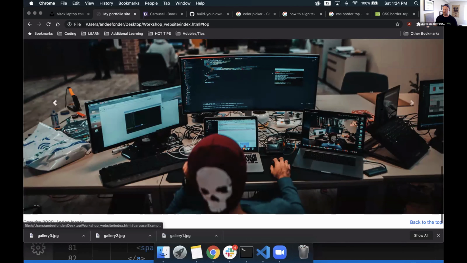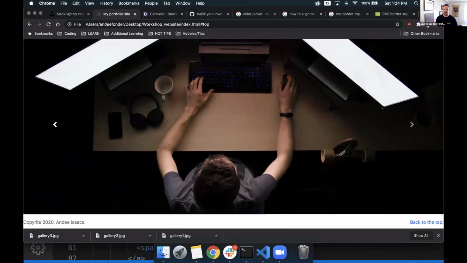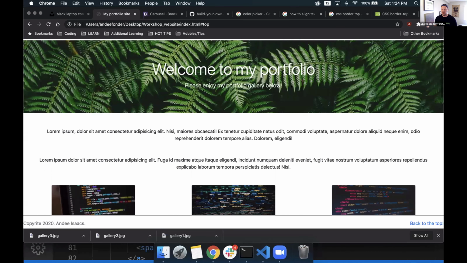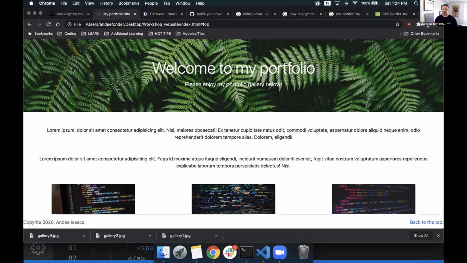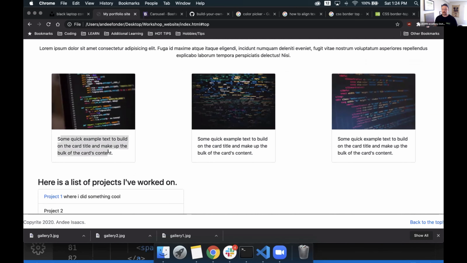We can click left or right, and we get these nice sliding motions and images available to us. Again, this is the time where I would go back and put in some alt tags, make sure that these images are well described for those accessibility tools. But for right now, I think that's good. I'm pretty happy with our site here. We have a very good foundation for us to be able to change some of this Lorem Ipsum and change out some of these example texts to be something that's a little bit more meaningful that we might want.